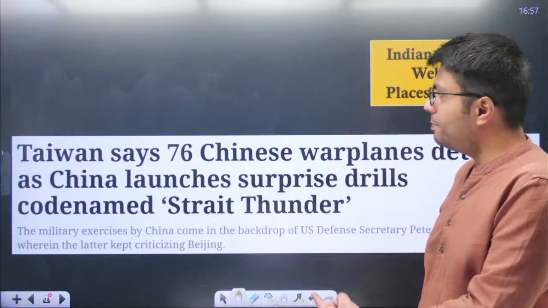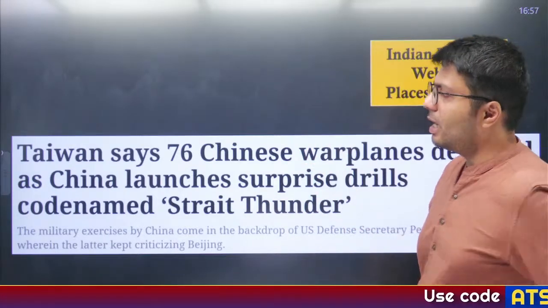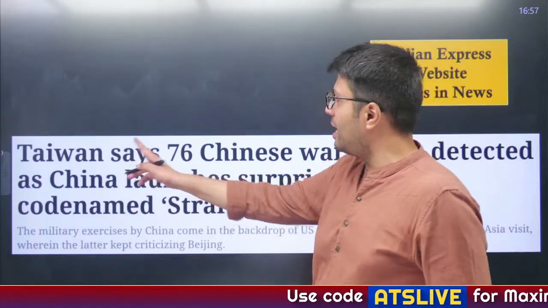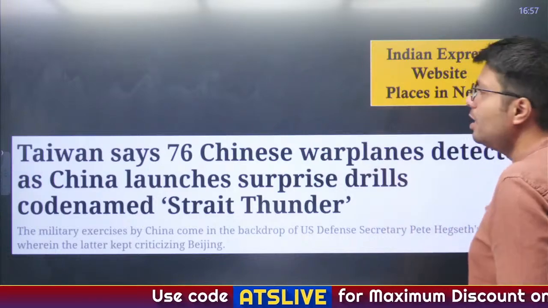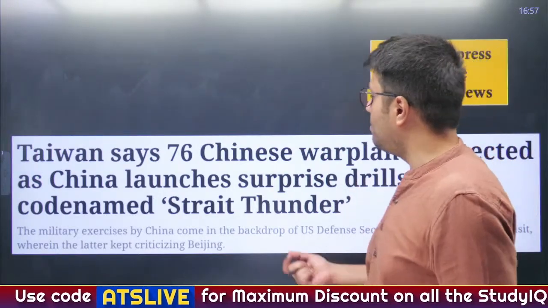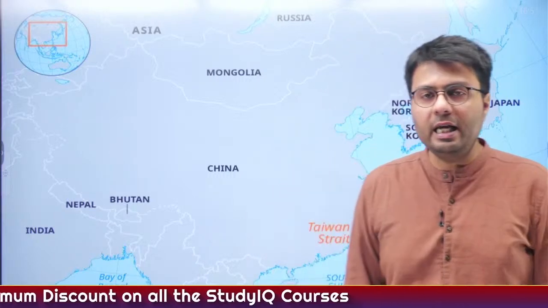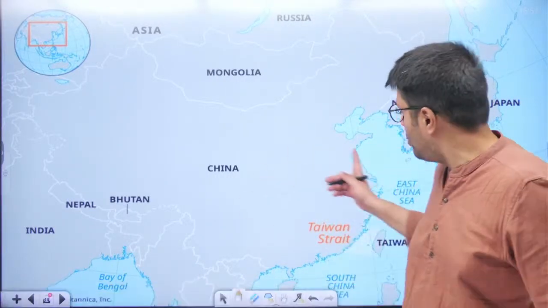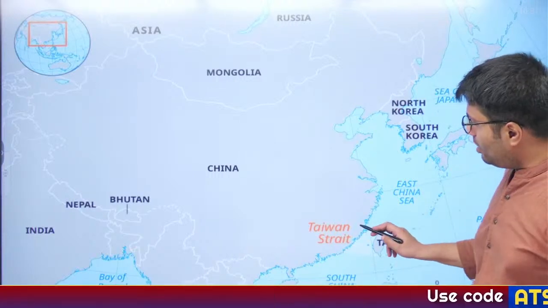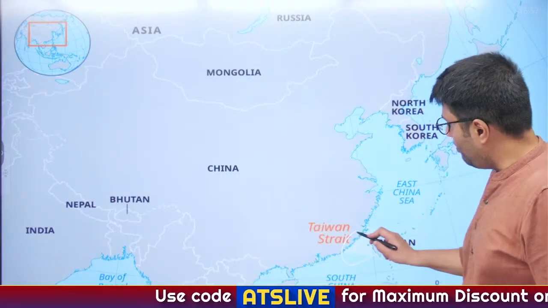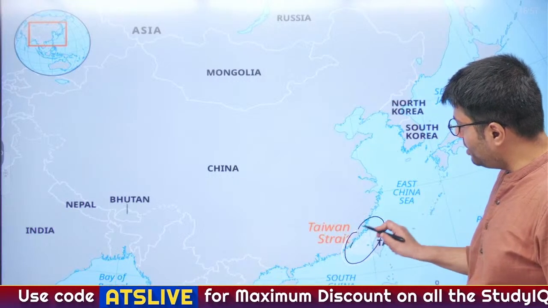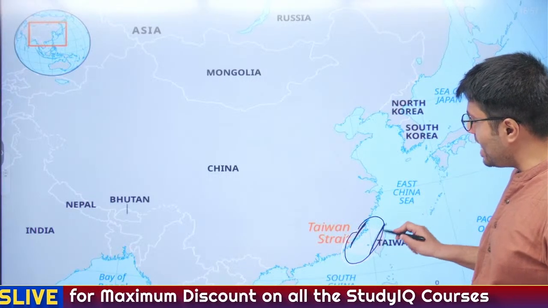Now moving to the last article of the day, I have taken it from the website. This web article from the Indian Express states that Taiwan says 76 Chinese warplanes were detected as China has launched a surprise drill known as Strait Thunder. Now what happens quite frequently is that China has a practice of intimidating its rival countries, more so the country of Taiwan.